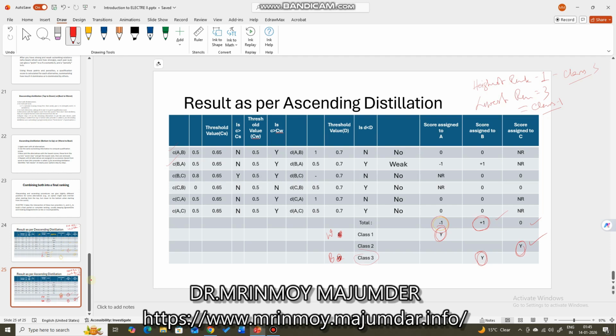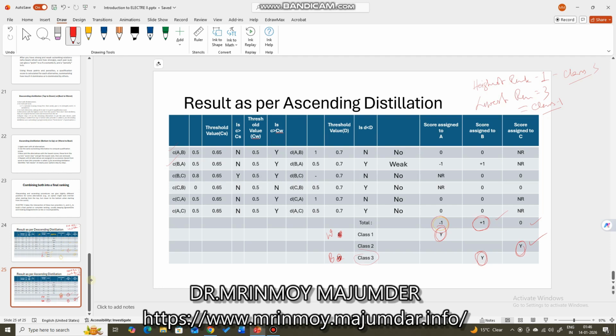That is the difference. If the same alternative gets the worst class, class 3, for ascending distillation, and best class, class 1, for descending distillation, then that alternative outranks the other.